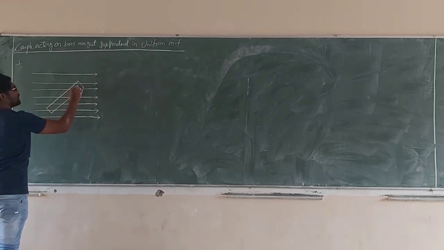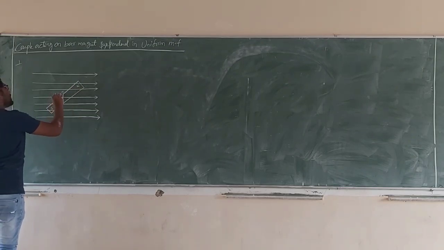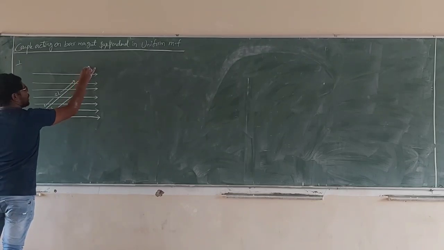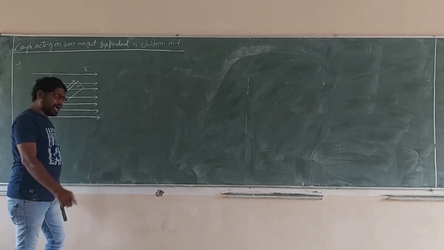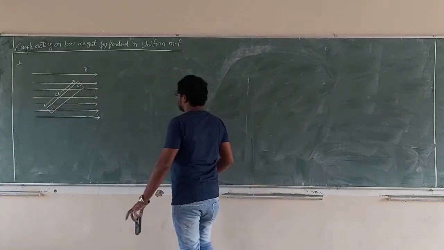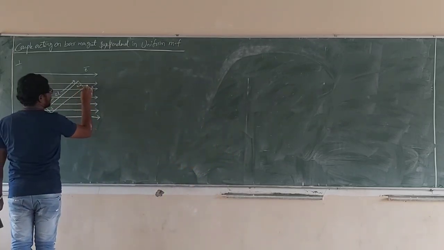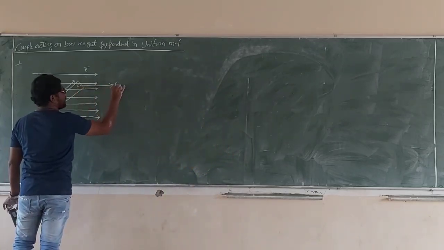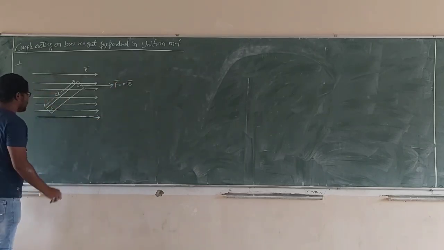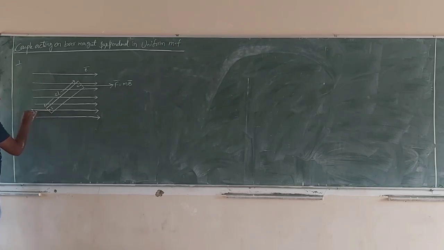Suppose this is the North Pole, this is the South Pole, and the length is 2L. This is the magnetic dipole. The attracting or repulsive property, or any force or movement, acts at the poles. On the North Pole, the force acting is F = mB, because B = F/m. Similarly, the force acting on the South Pole is also F = mB.